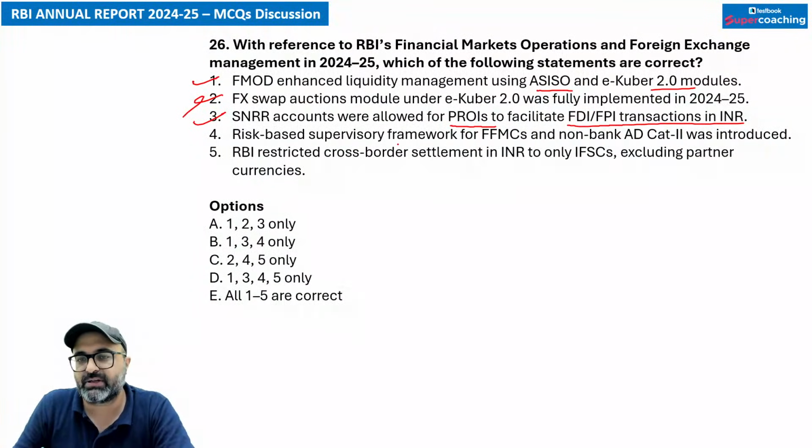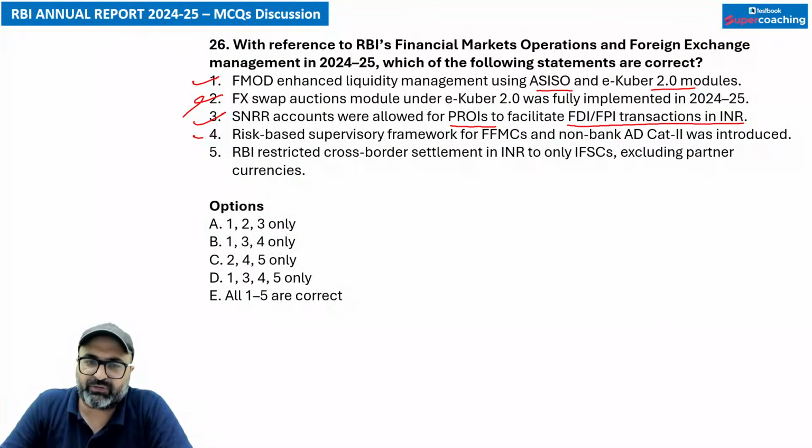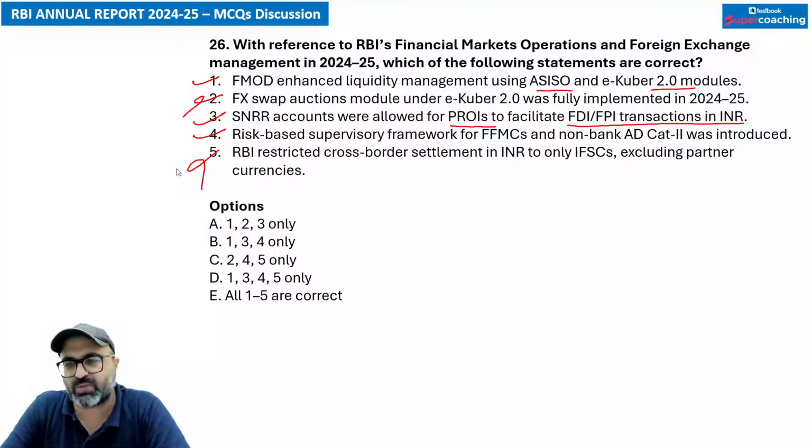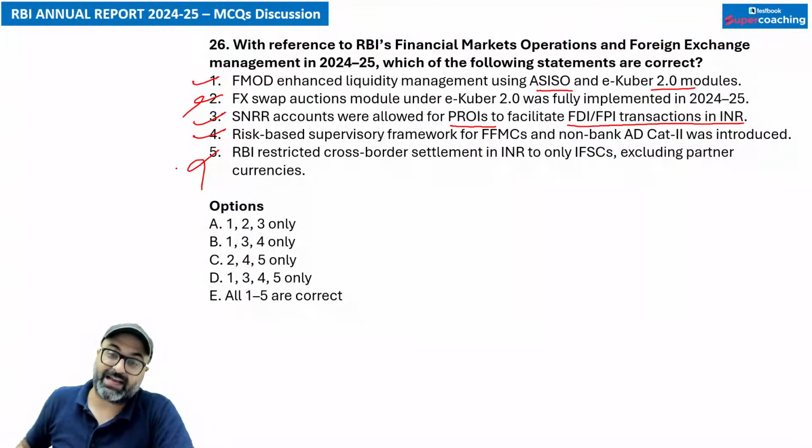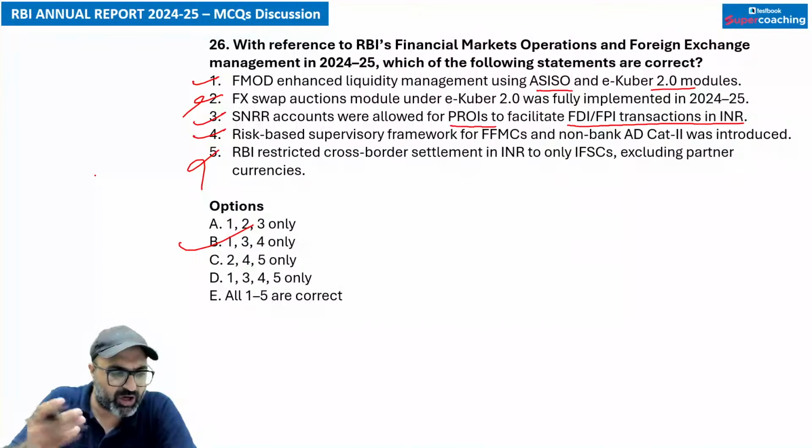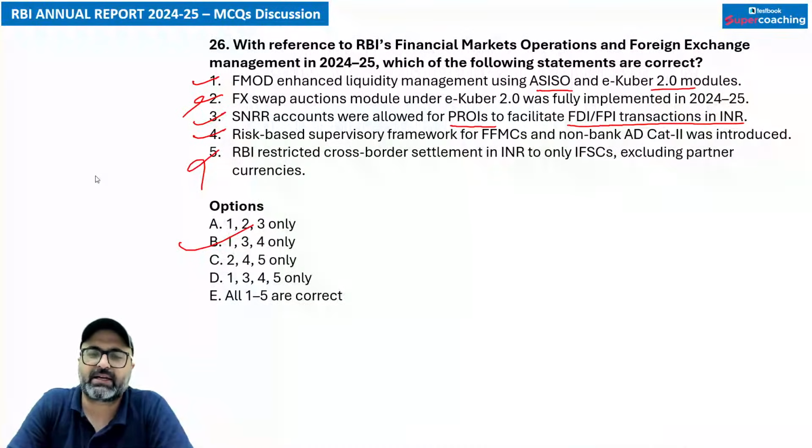RBI based supervisory framework for FFMC, that is full-fledged money changer and non-bank authorized dealer category 2 was introduced. That is true. Fifth statement says RBI restricted cross-border settlement in INR to only IFSC. No. This is wrong. Cross-border INR settlement was expanded to partner currencies and IFSCs. It is not restricted only to IFSC. So keeping that in mind, answer is going to be B option. So special non-resident rupee account, that is absolutely correct. Agla question देखो.